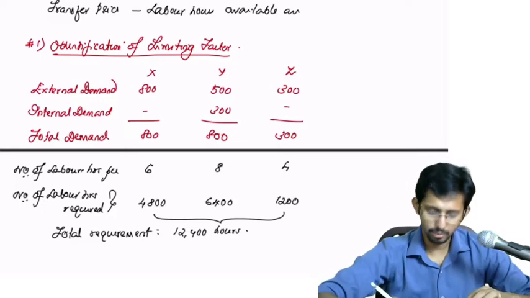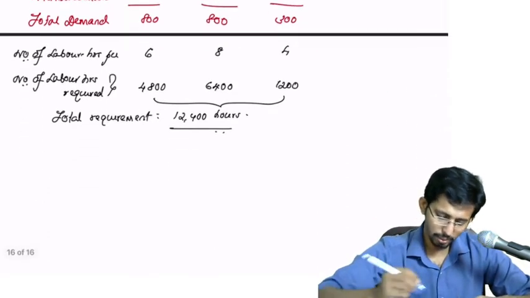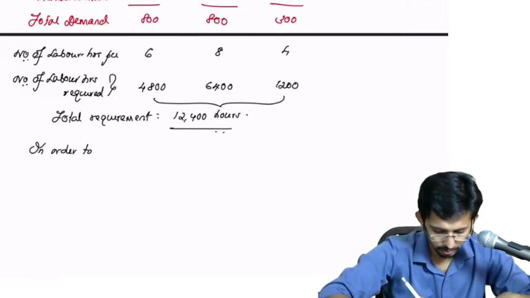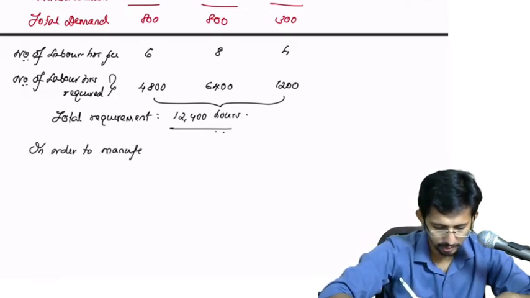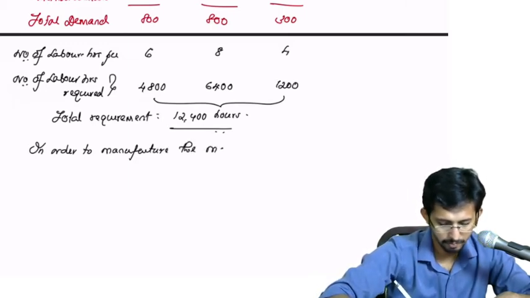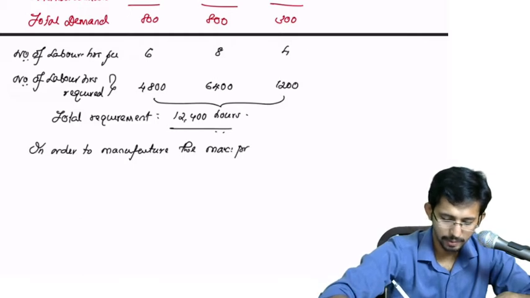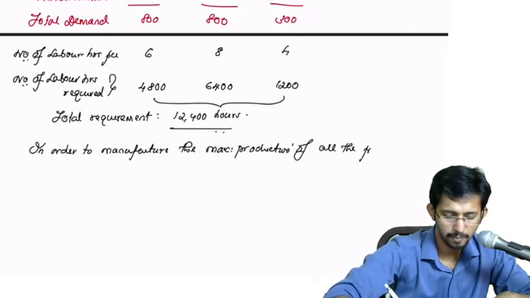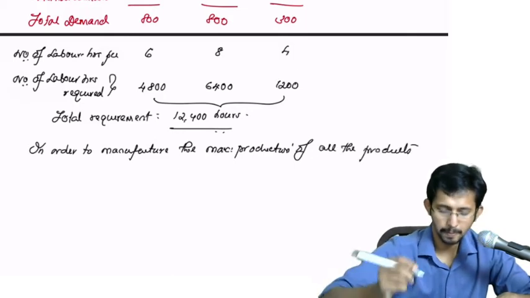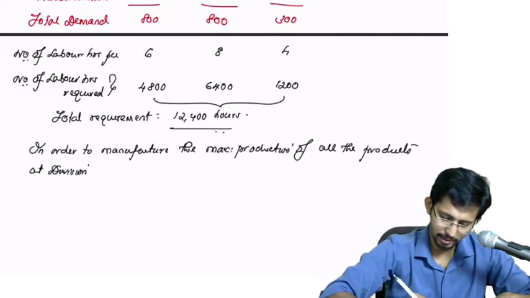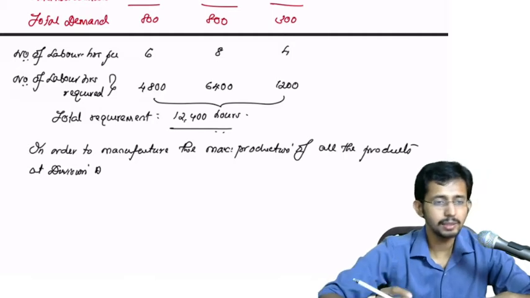Okay, so what you can conclude is, in order to manufacture the maximum production of all the products at division A. Is it division A?